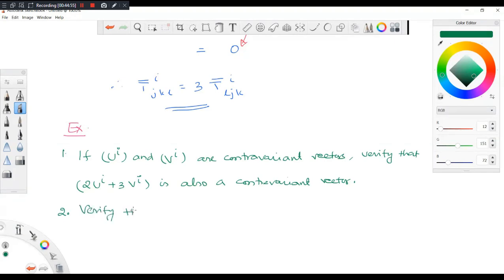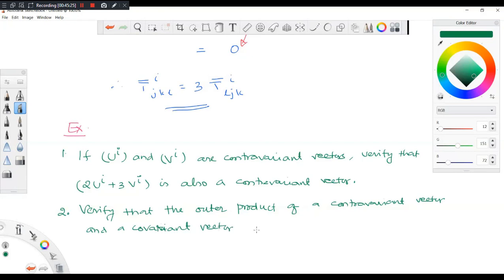Two, verify that the outer product of a contravariant vector and a covariant vector is a mixed tensor of order 2. Okay, you have to use the transformation law here also.